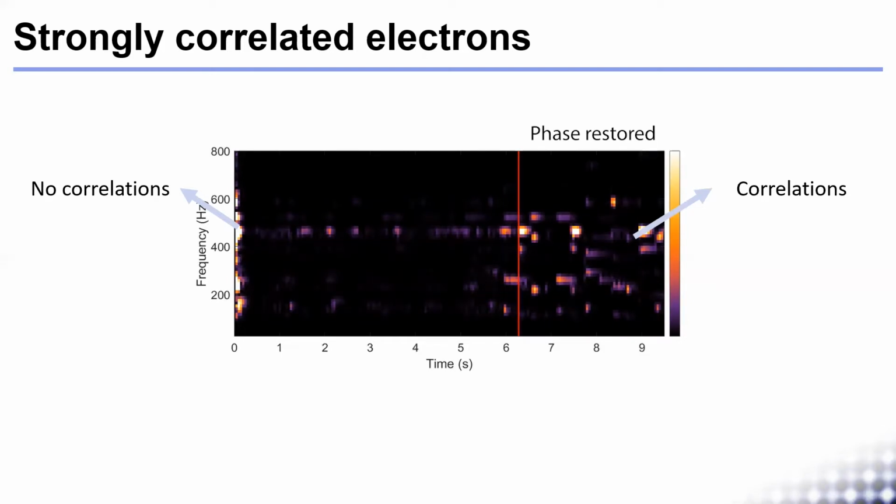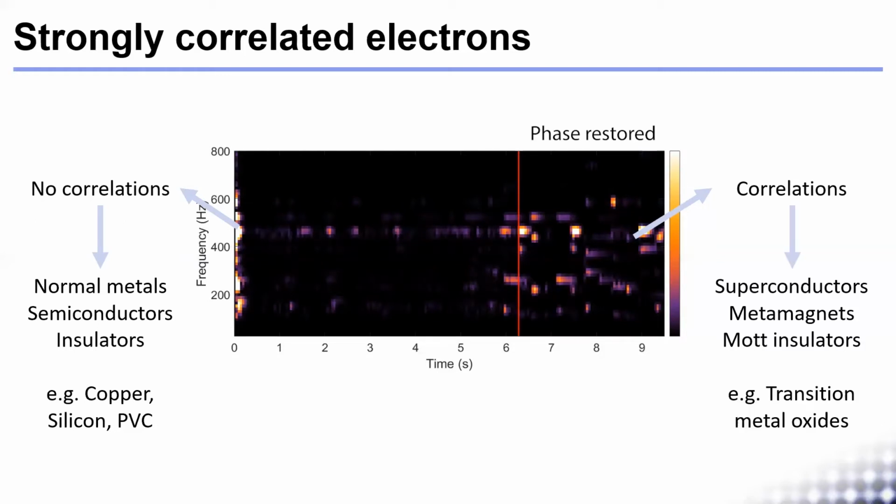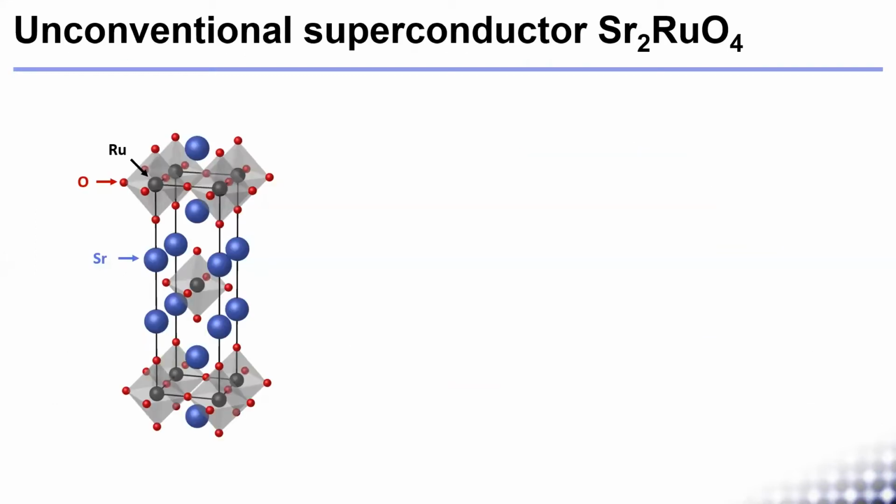On one side, we have materials where the electrons have no correlations between them, and you have normal metals like copper, semiconductors like silicon, and insulators like PVC, which are the base of our current technology. And on the other side, you have materials where the electrons are correlated and show exciting physical properties like superconductors, metamagnets, and Mott insulators, which you can find, for example, in transition metal oxides, like strontium ruthenate 214.